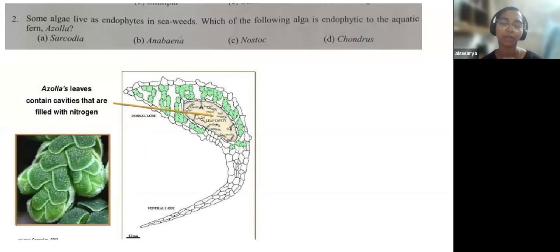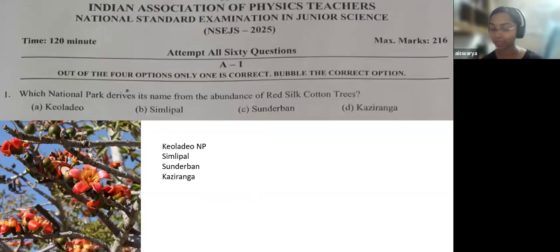It was a very direct question. It could hardly take 2 or 3 seconds to bubble this. In the previous slide, this figure is the figure of the red silk cotton tree.